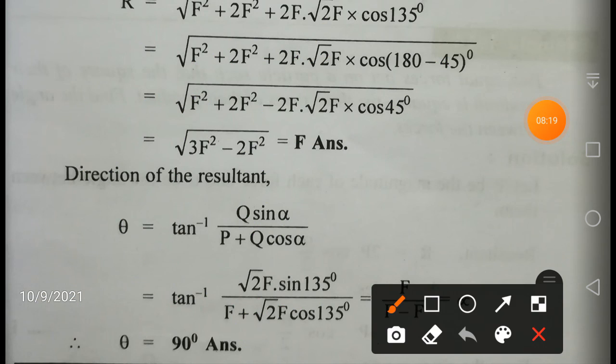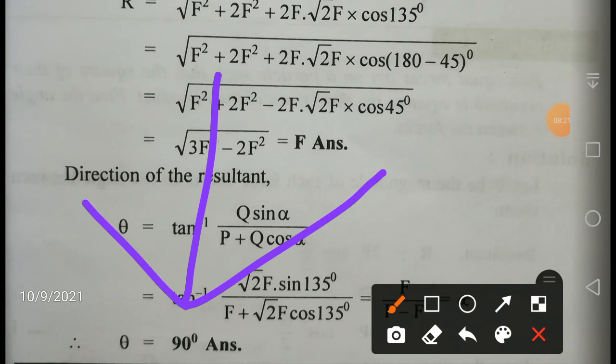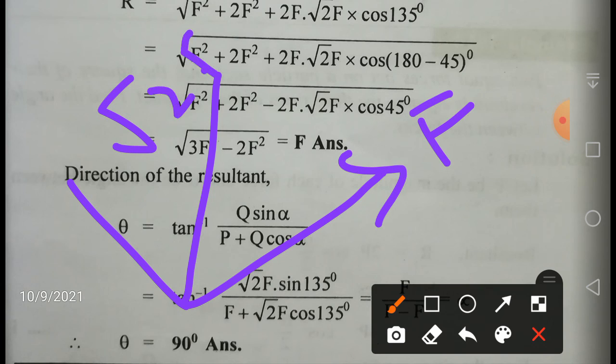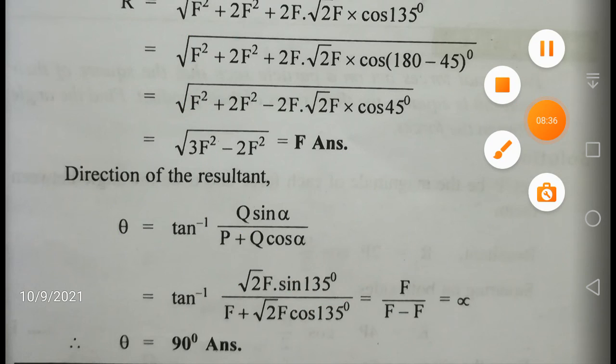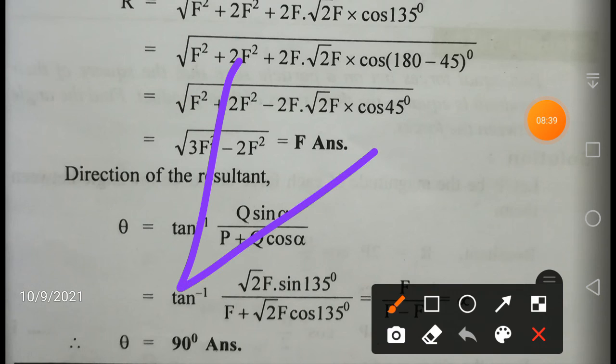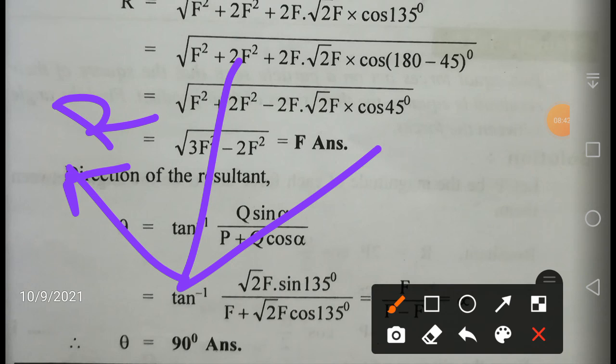It will be something like this: this is f and this is root 2f, and this itself is the resultant. Let me draw it once again. This is your resultant.